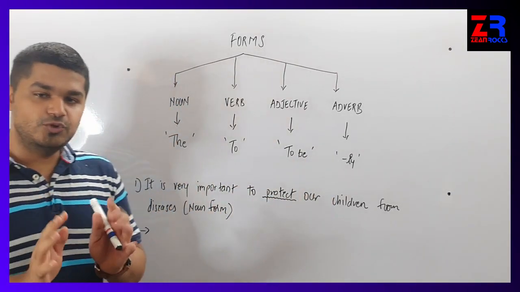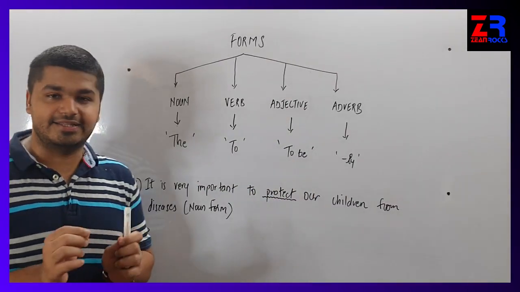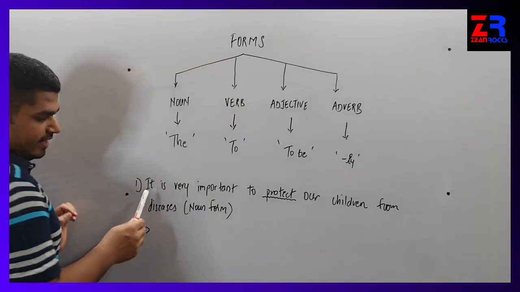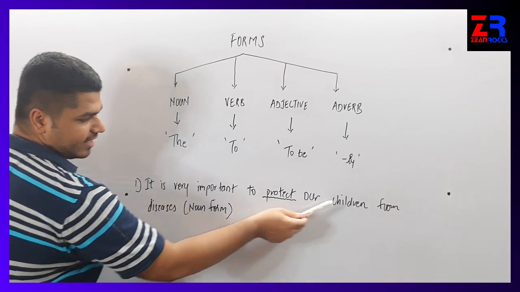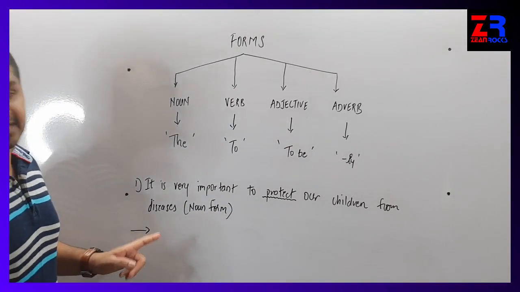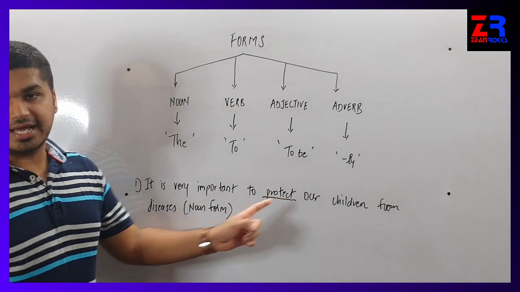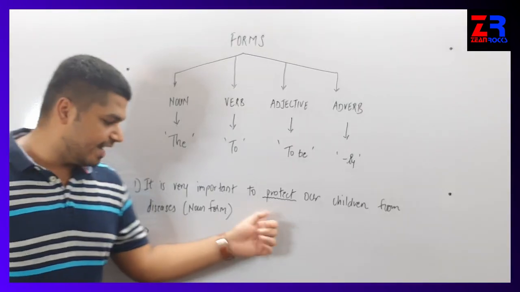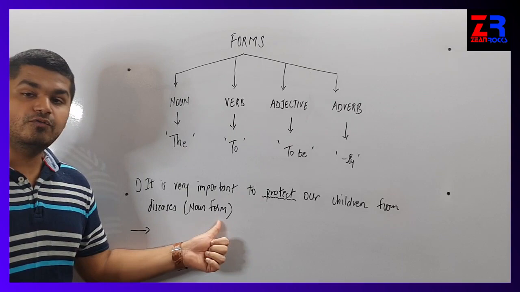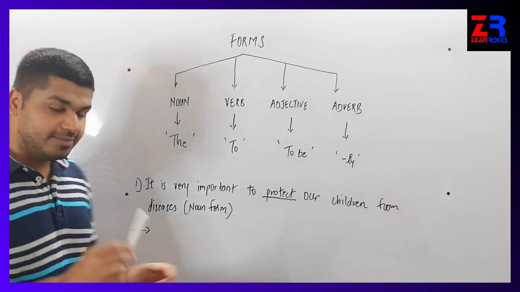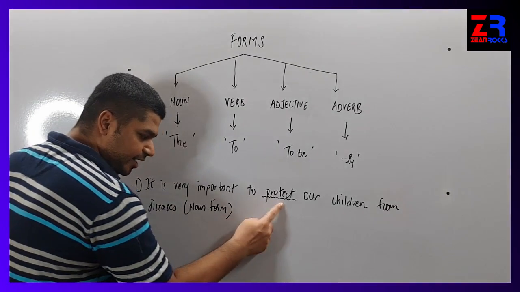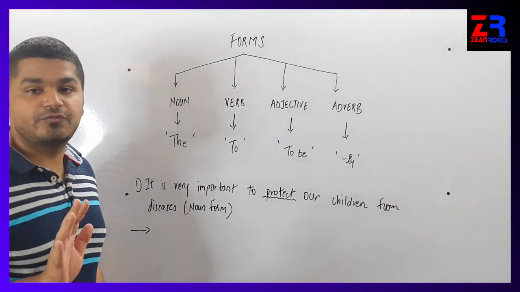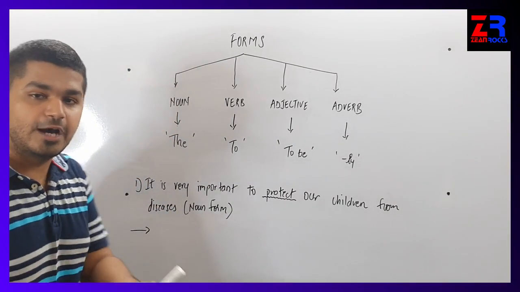But in exam, usually they ask a question that is a sentence, the whole sentence or the entire sentence. So just look at this question. It is very important to protect our children from diseases. They have underlined the word protect, and they have told us to use the noun form of the word protect. That means we have to convert this protect into a noun form, and then we have to rewrite the sentence again. So first we have to convert this protect into a noun form.